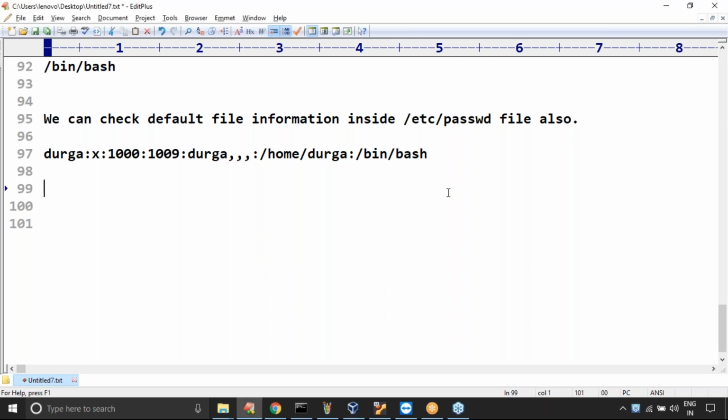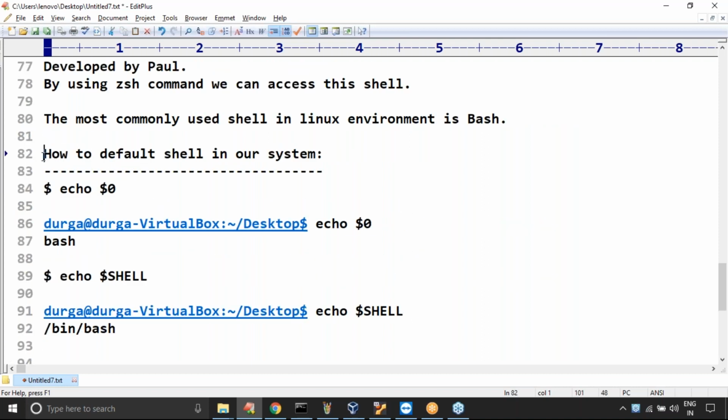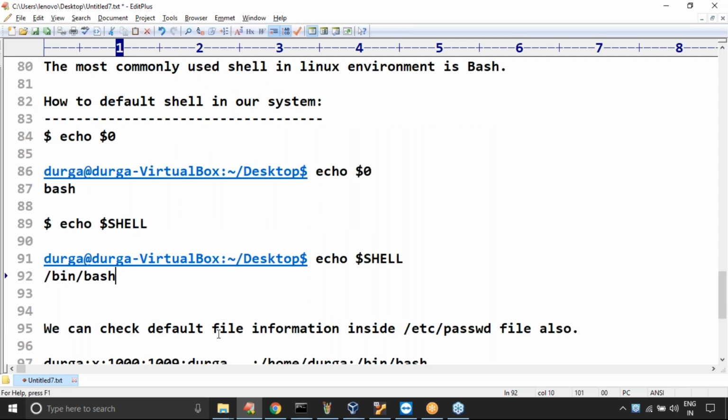Friends, can you please confirm? Any doubt about how to check the default shell in our system? Is it clear?